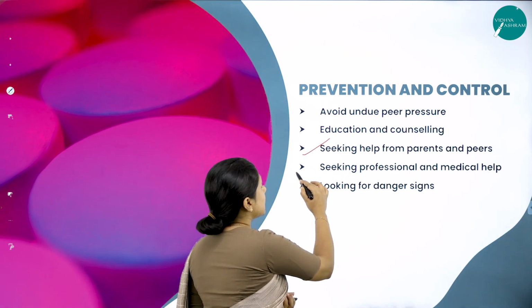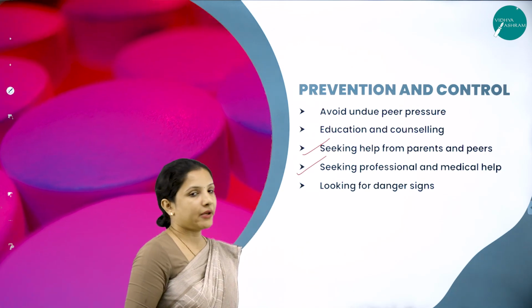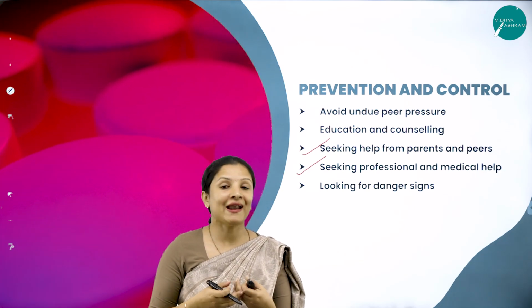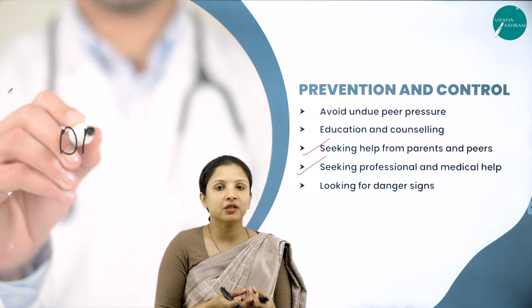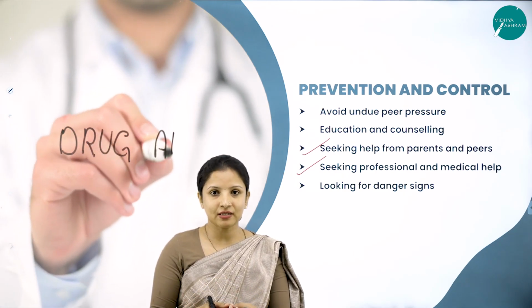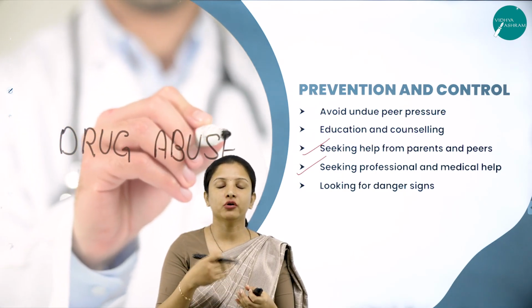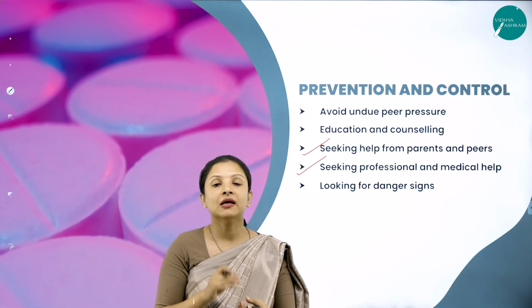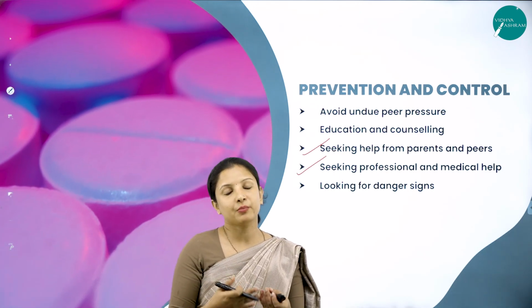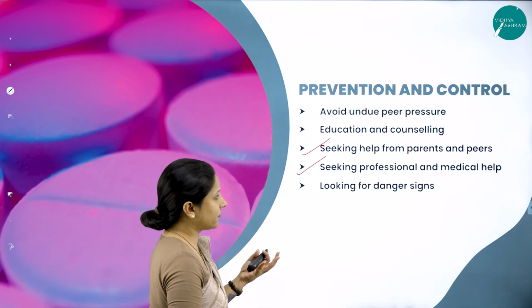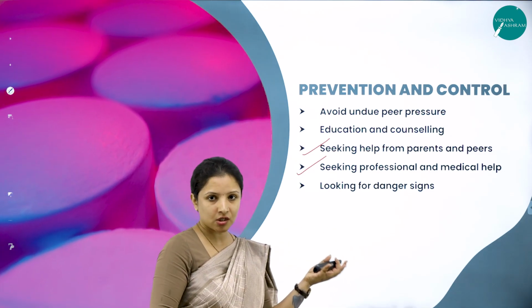Next is seeking professional and medical help. If we have become addicted to drugs and alcohol, we need to come out of it. During that time, the first thing is you need to go and talk to your relatives, your friends, your parents, and then later on seek medical or professional help from the doctors or from the counselors.